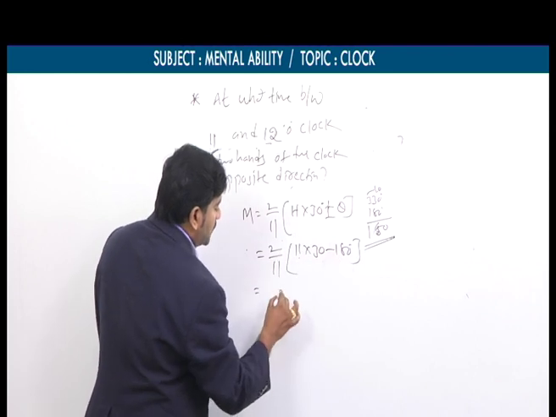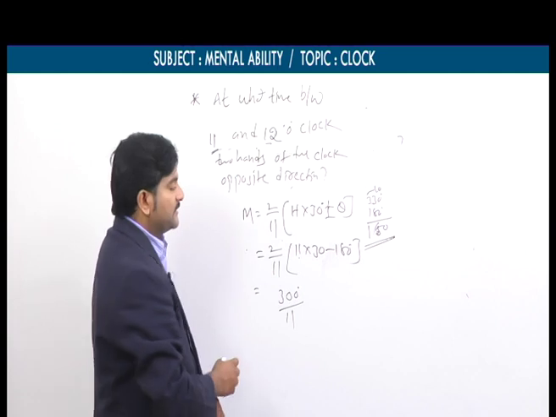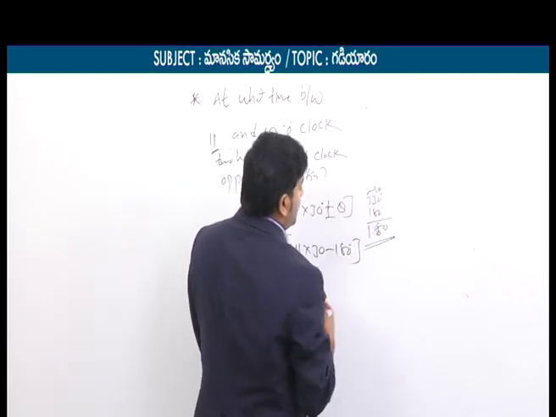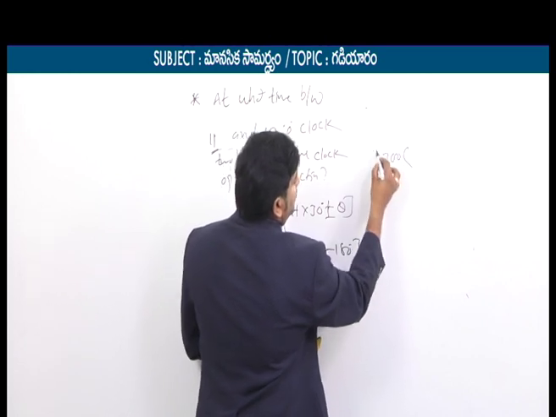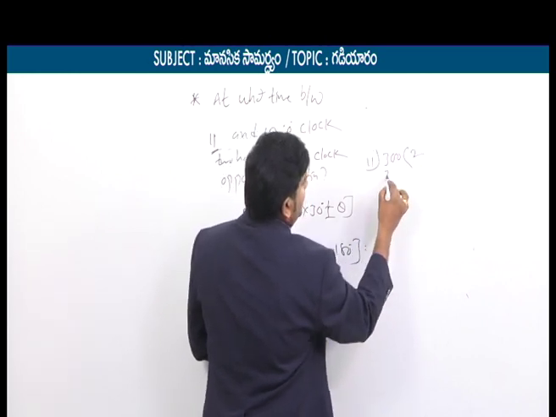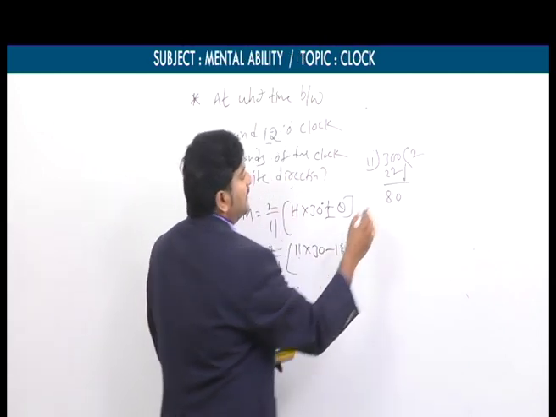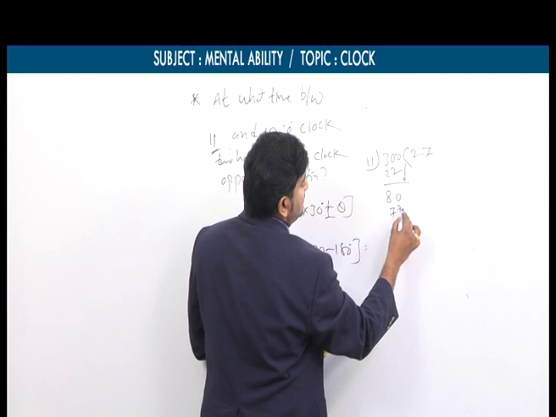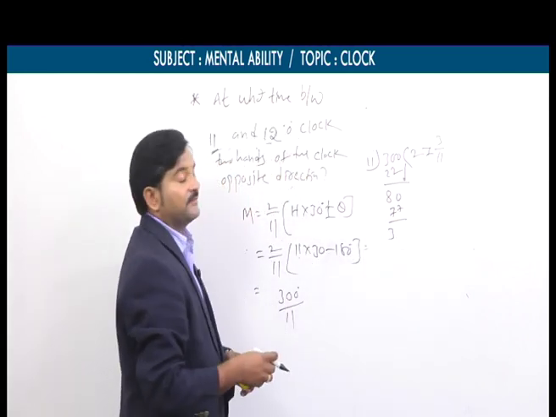150 into 2, again how much? 300. 300 degrees by 11. Again simplifying by normal division, what will we get, my dear students? So 300 by 11. 11 2s are 22. 8 is the remainder, so here you will get 80. 11 7s are 77. I am getting 3 as the remainder. So 3 by 11 minutes. 27 3 by 11 minutes.